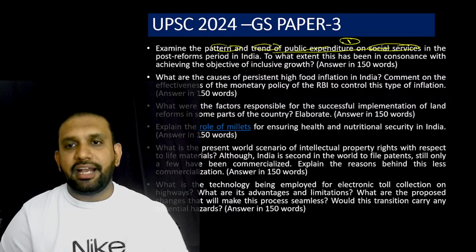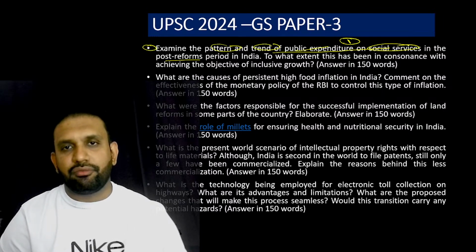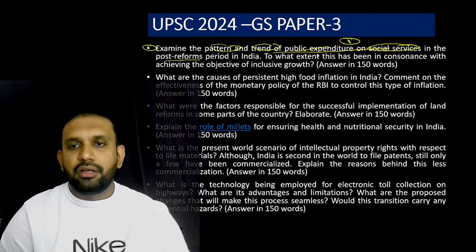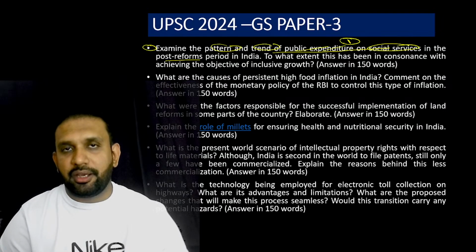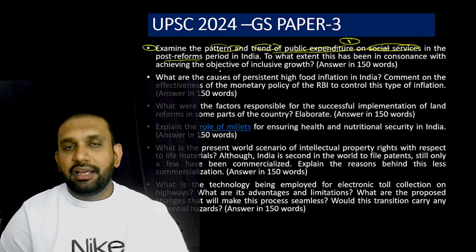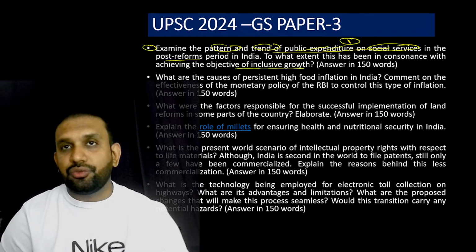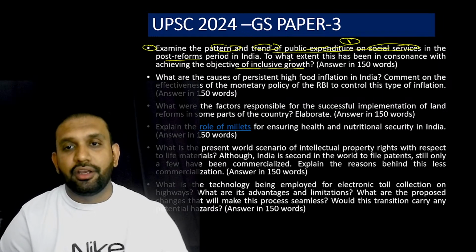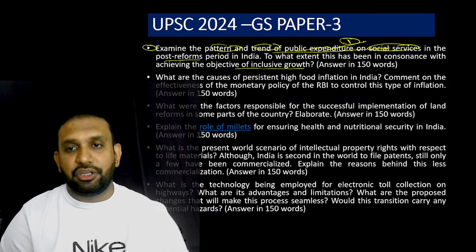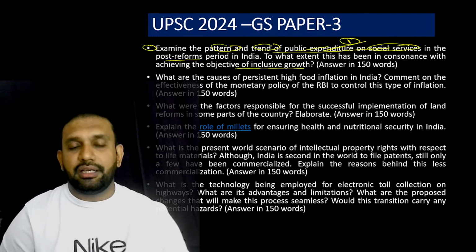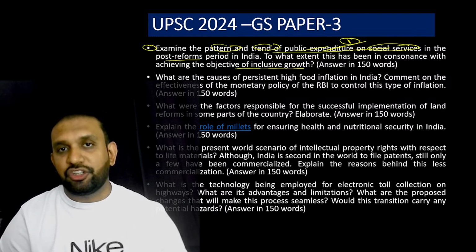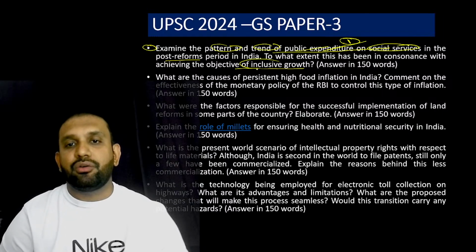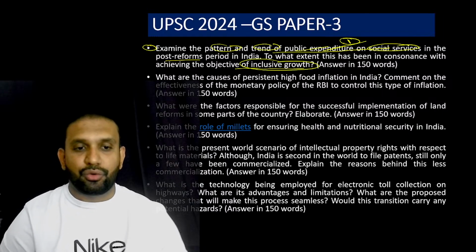Okay, and it has to be after the post-reform period. Post-reform period means current oriented only, they are not going into the 5-year planning. Now, whatever expenditure has happened, did it aim to achieve inclusive growth or not? Did it aim to achieve or was it directed to achieve inclusive growth or not? So you have to talk about the expenditures. Okay, you have to talk about the schemes on which the expenditures were done. Then you have to talk about whether they have literally promoted inclusive growth or not.